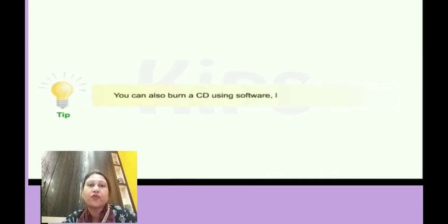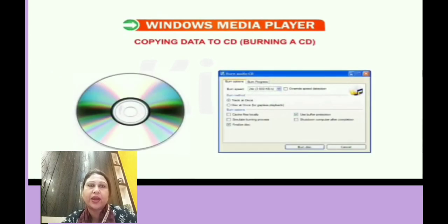Then here we have a small tip, please underline in your textbook, as you may get questions from it. Here we have certain software. You can also burn a CD using software like Nero, Express Burn, etc. That means how we can burn a CD. Let's start with how to copy data to a CD, that is from the computer to a CD.